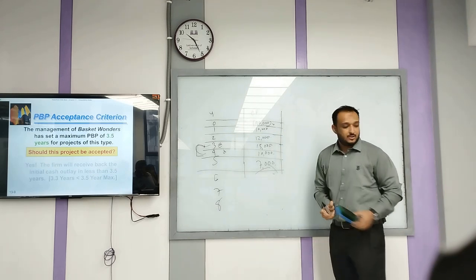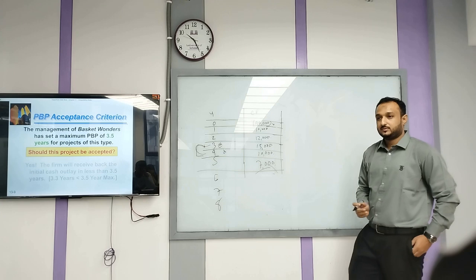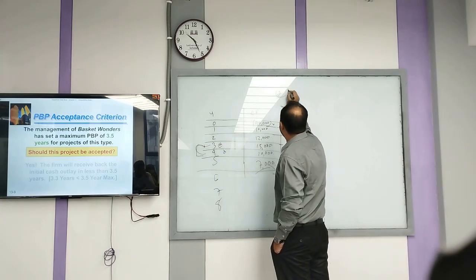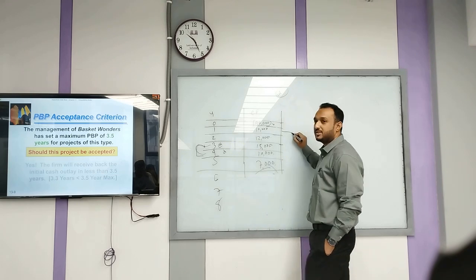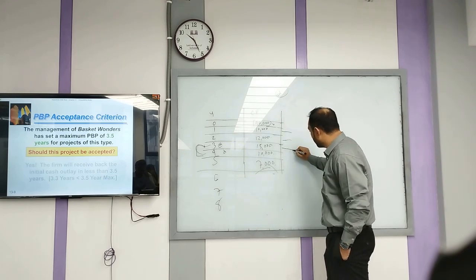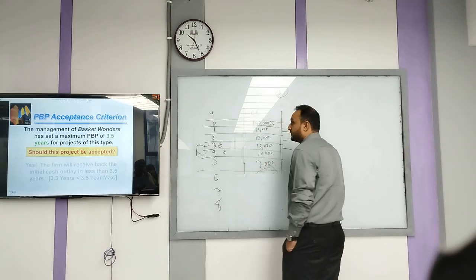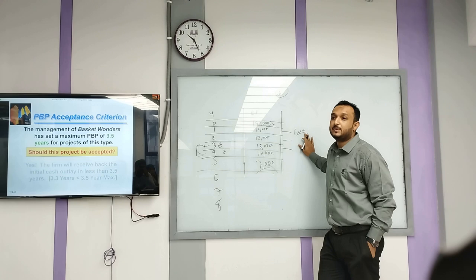We consider all the discounted figures. আমরা এখানে সব ডিসকাউন্টেড ফিগার থাকে, যদি 10% ডিসকাউন্ট রেট থাকে, then we first discount this, then this one, then this one. কিভাবে ডিসকাউন্ট করে হবে? Because that is discounted payback period.